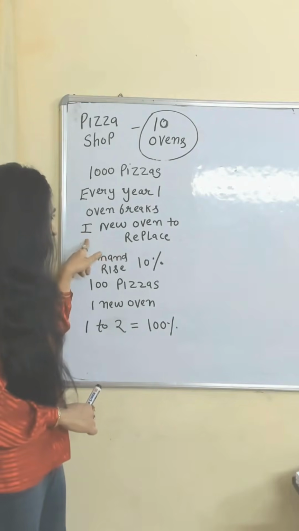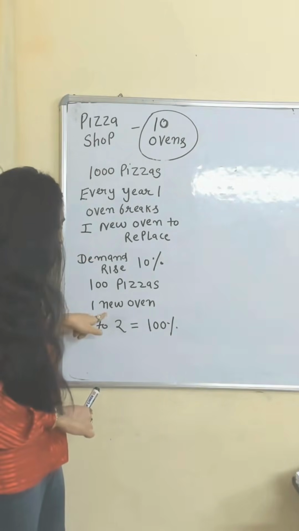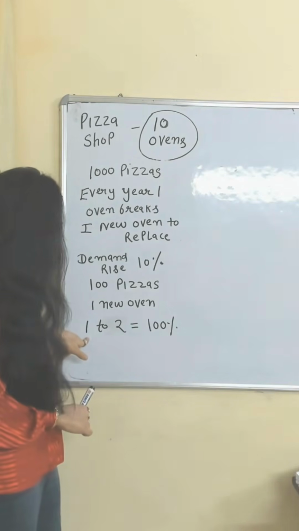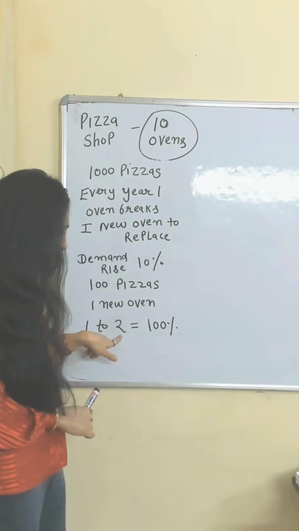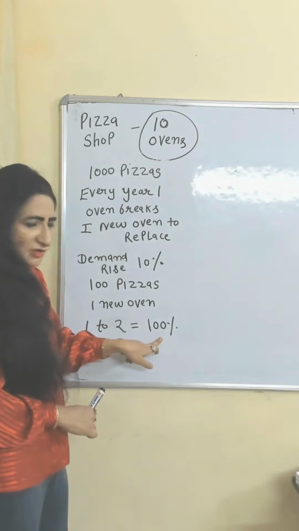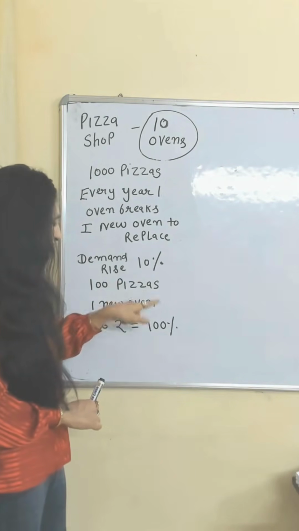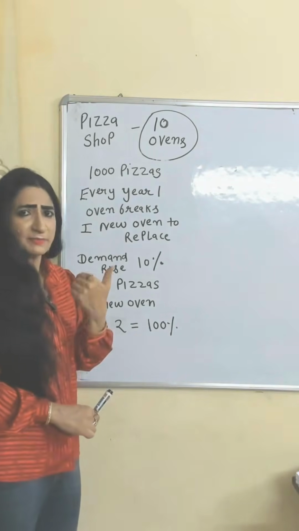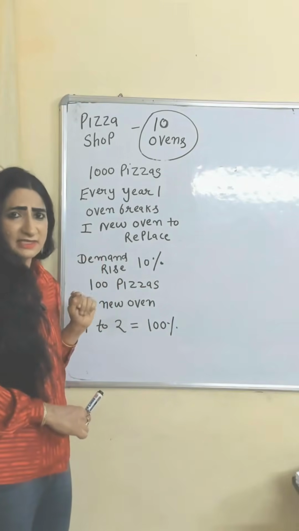Earlier, total demand for capital goods was equal to 1, just for replacement, but now they need to buy one more oven. So here you can see total demand for capital goods increases from 1 to 2. Our investment increases from 1 to 2, a 100% change in investment. So here you can clearly see a 10% increase in consumption leads to a 100% increase in investment. So we can say the accelerator principle shows how a small change in consumption leads to a much larger change in investment.